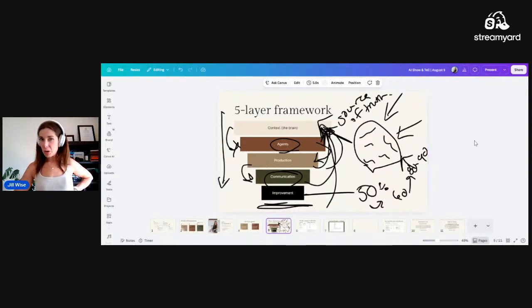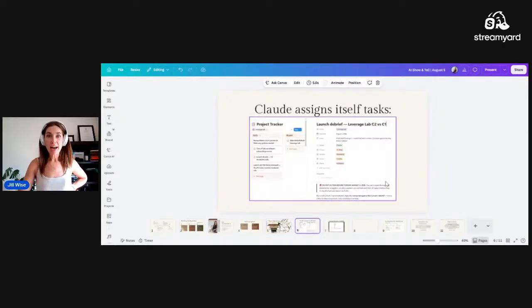Like I said, this was a quick speed overview. If you want to know more about this framework, check out the previous AI show and tells. And next, let's get into what we really came here for, which is how I assign tasks to Claude and how it also assigns tasks to itself.